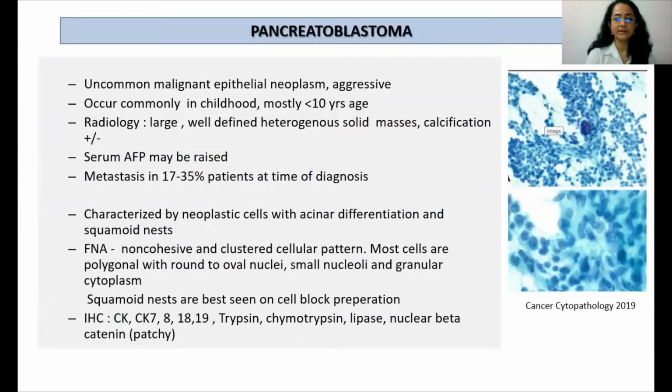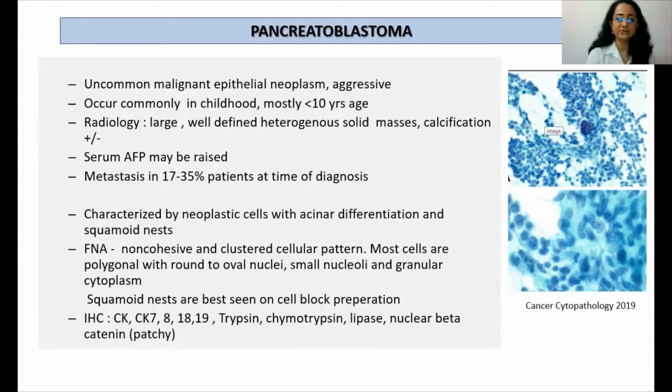Pancreatoblastoma, again, a very uncommon tumor. It is aggressive, mostly seen in childhood in less than 10 years of age. They present as large heterogeneous solid masses and may show calcification. Serum alpha-fetoprotein is raised. Metastasis may be seen in almost 30% of patients at the time of diagnosis. It is characterized by presence of neoplastic cells with acinar differentiation and squamoid nests.